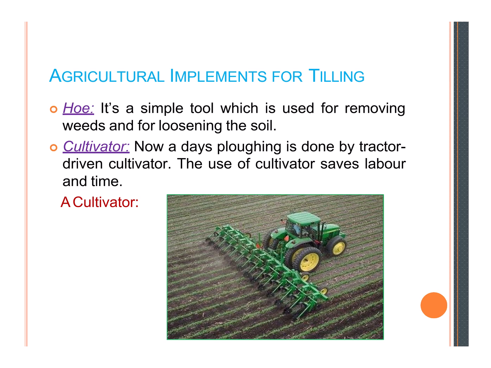It is a simple tool which is used for removing the weeds and for loosening the soil. And second, the cultivator. Nowadays, plowing is done by the tractor-driven cultivator. The use of the cultivator saves labor and time. You can see in this image the cultivator cultivating the land.